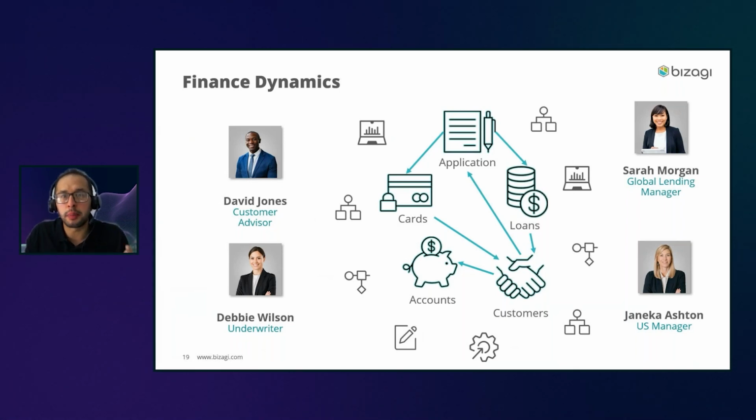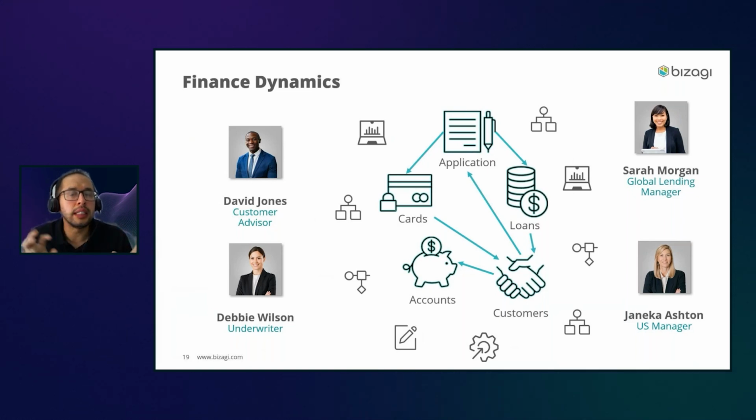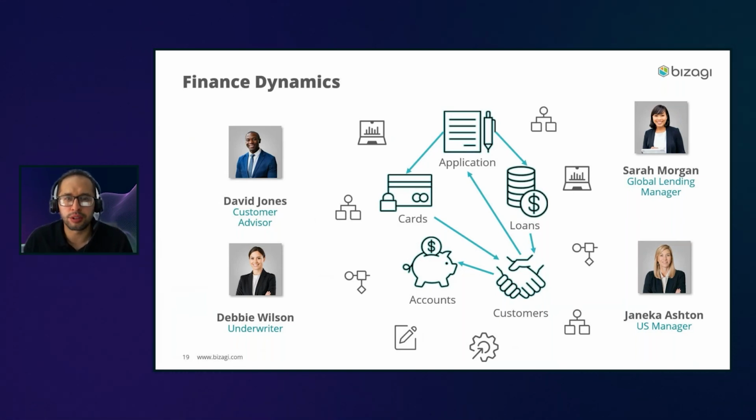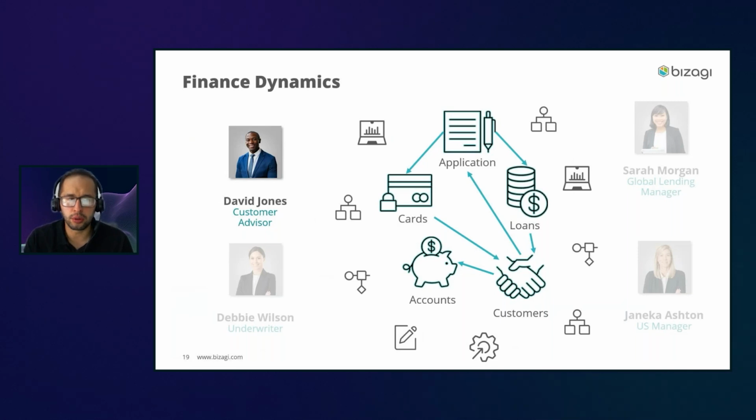In this bank, you have different personas like David Jones, Sarah, Janica or David. All of them interact in different ways with the different objects that you have in a bank. So you have multiple customers, multiple credit cards, multiple loans, multiple applications, multiple transactions, and all of these interact with this information. But in this demo, we're going to focus mainly on the experience of David Jones, right?